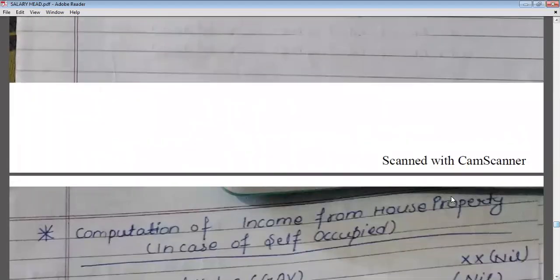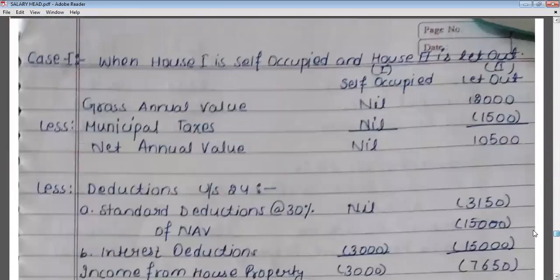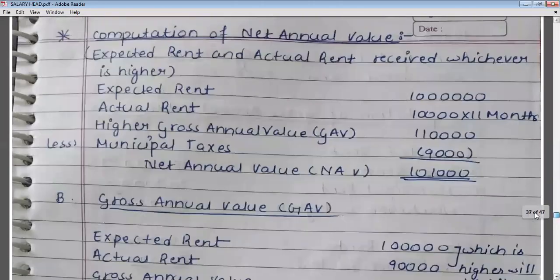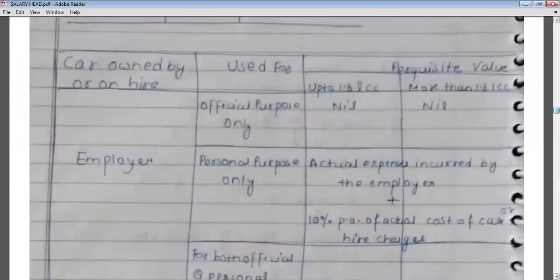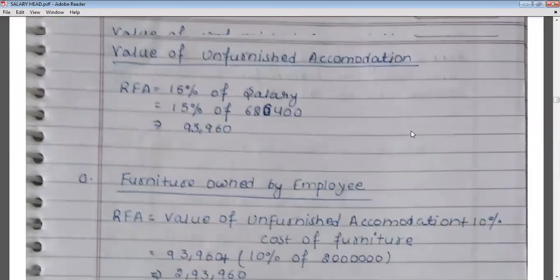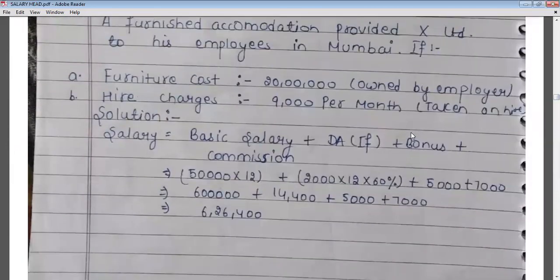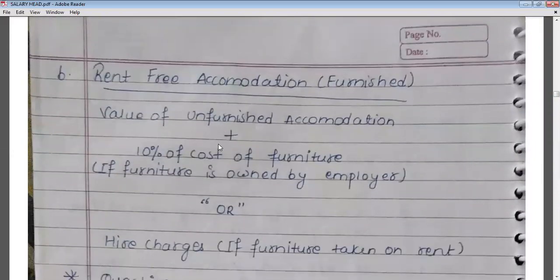Now let's move on to the next perquisite. Sorry, we will continue this perquisite first. So this is all about unfurnished accommodation. Now we will see what the treatment will be when the accommodation is furnished. So when rent-free accommodation is furnished, in this case, first we have to calculate the value of unfurnished accommodation as we have already calculated.